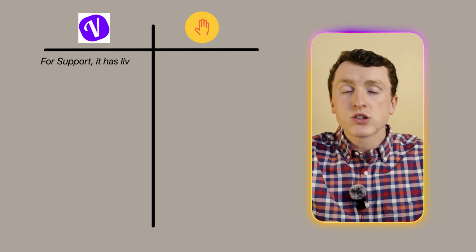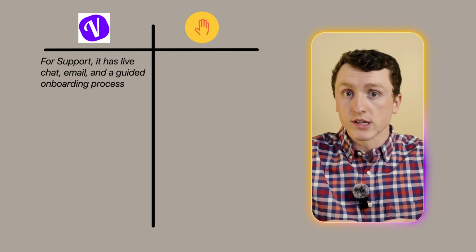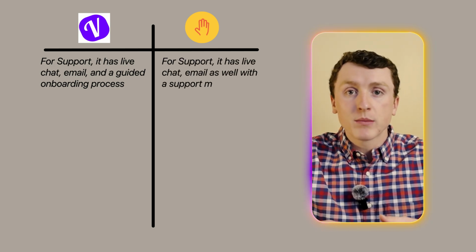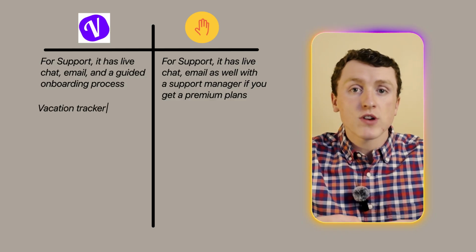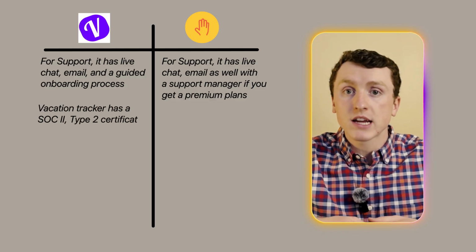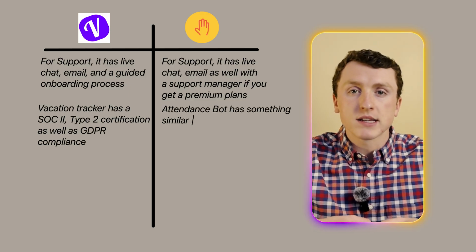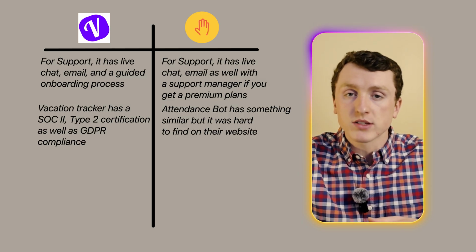For support, Vacation Tracker has live chat, email, and a guided onboarding process if you choose to use it, and AttendanceBot has chat and email as well, and if you get their premium plan, you'll get a support manager along with it. When it comes to security, Vacation Tracker has a SOC 2 Type 2 certification, as well as GDPR compliance. And I'm sure that AttendanceBot has something similar, but it was hard to find on their website, so that's worth looking into if you're concerned about security as well.